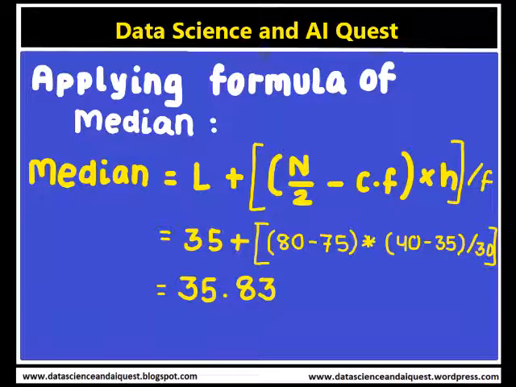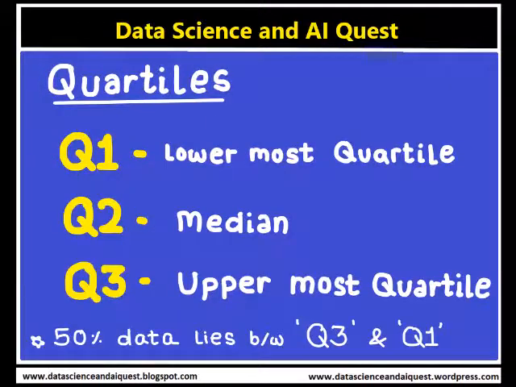After computing all these median values of discrete and continuous data, we get into the concept of quartiles. Quartiles are the measures which divide the data into 4 equal parts, with each portion containing an equal number of observations. There are 3 quartiles. The first quartile, denoted by Q1, or the lowermost quartile, has 25% of the items of the distribution below it, and 75% of the items have values greater than it.